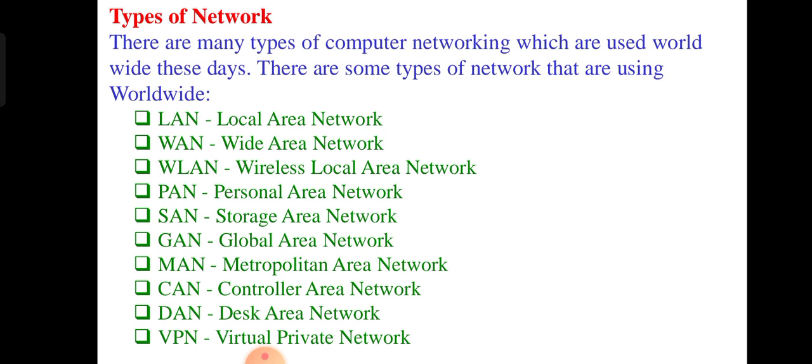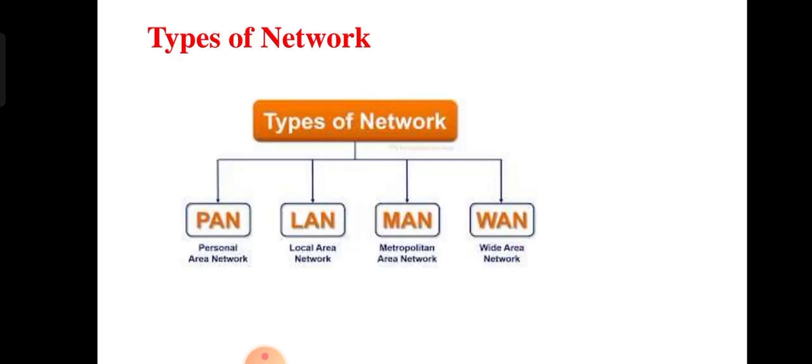Then we have the global area network and the metropolitan area network. A metropolitan area network covers only particular cities. Other than those ranges we didn't use, and we couldn't take the ranges, like mobile phone networks. Other types also exist, but we don't use them regularly. The main ones I told you are PAN, LAN, MAN, WAN. That's all. This is the network we use.